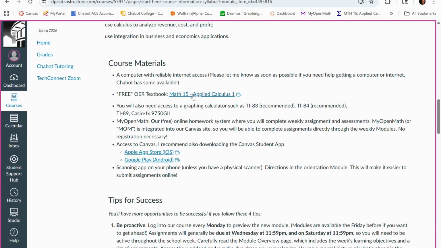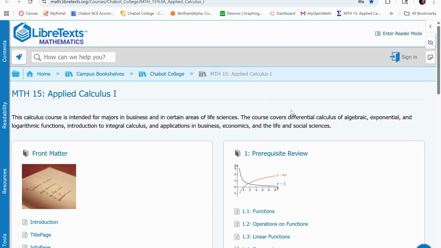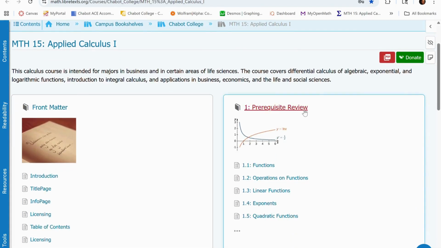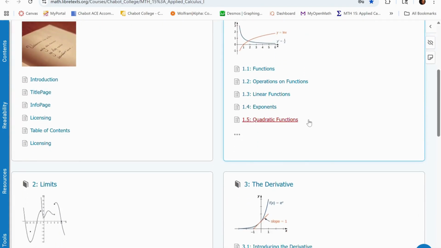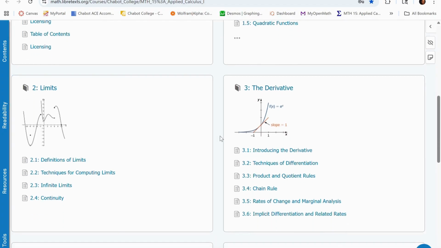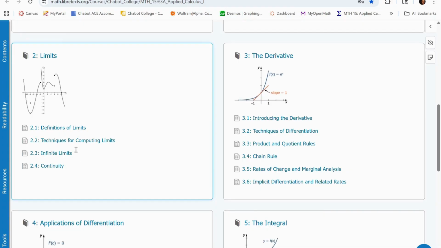So this link right here, if I click this, it's going to take us over to the text for the class. And yeah, I like this book. We don't rely on it too much because I give those note packets and all the homework is given through Canvas and those assignments like I showed you.